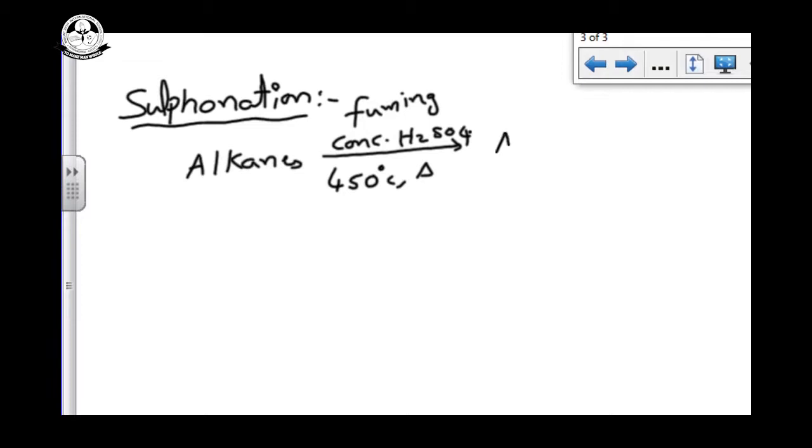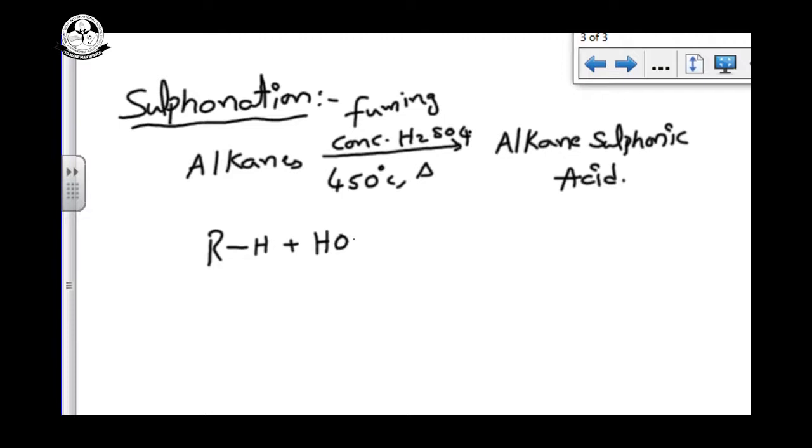Now the alkane is converted to a substituted alkane. We get alkane sulfonic acid. See the general formula: alkane RH on reaction with concentrated sulfuric acid. In the concentrated sulfuric acid we write it like this: OH and SO3H.